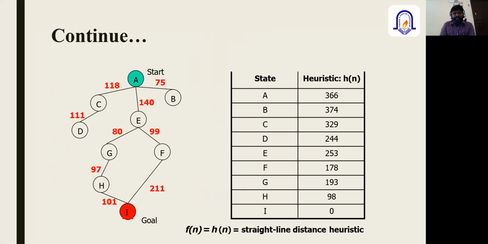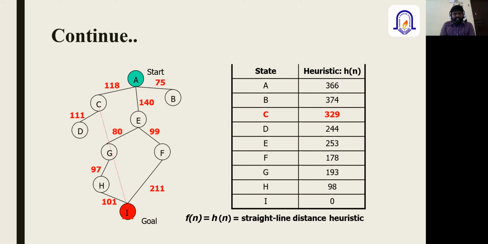The heuristic distance from state A to the goal node I is 366, B to I is 374, and so on. Whatever numbers I'm displaying are the straight line distances, not the path cost. Make a note that the path cost is different from the straight line distance.